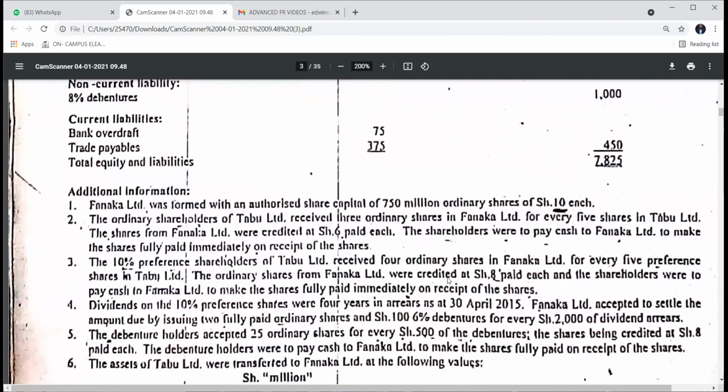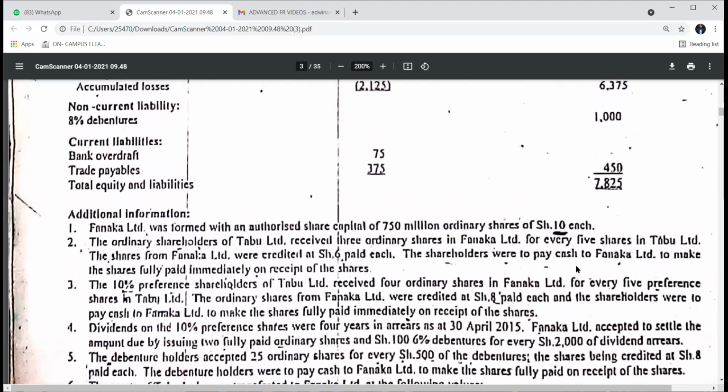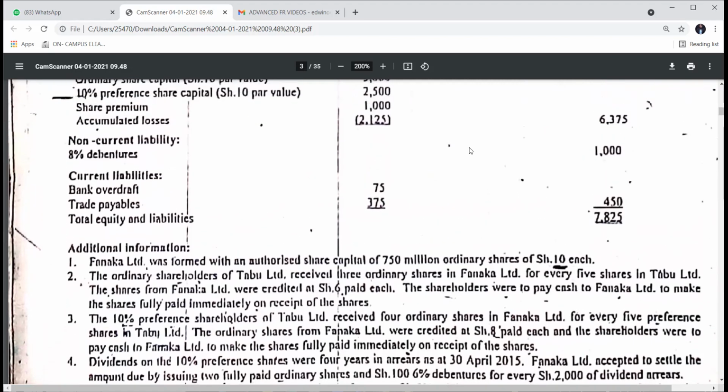These ordinary shares which they were receiving from Fanaka were credited at 8, and the shareholders were to pay cash to Fanaka to make the shares fully paid immediately on the receipt of shares. So these preference shareholders in Tab were subscribing to the ordinary shares which they received at now shillings 2. But in which proportion? 4 ordinary for every 5 preference. How many preference shares were in Tab?